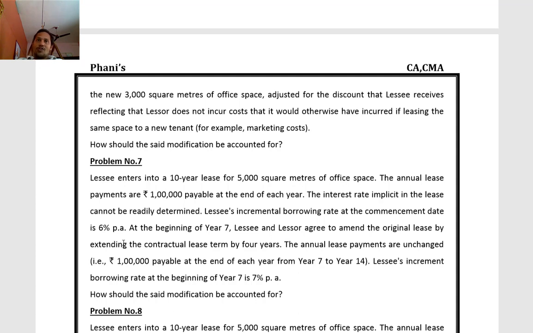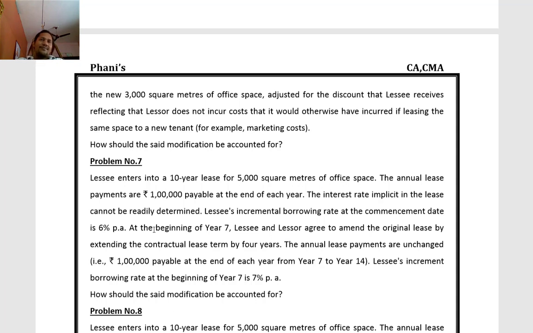So, to start with, we have to do the initial measurement of lease liability and the initial value of the ROU asset. The initial measurement of lease liability is the present value of future lease payments. That is 1 lakh payable at the end of each year for a period of 10 years. The initial discounting rate is the incremental borrowing rate of 6%.